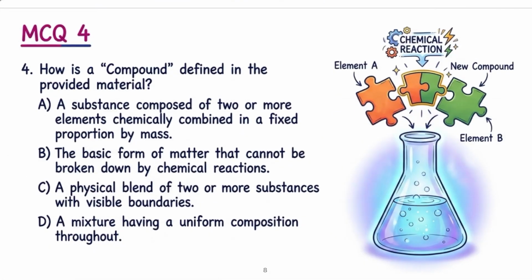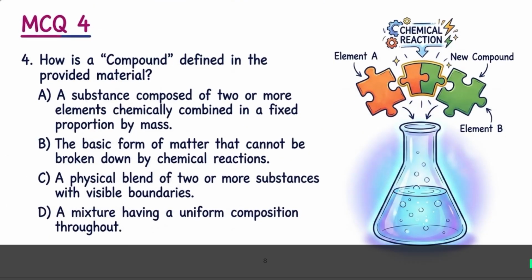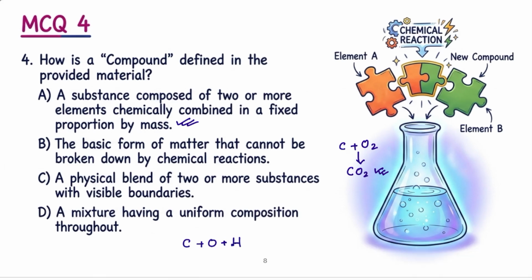Question number 4. How is a compound defined in the provided material? A substance composed of two or more elements chemically combined in a fixed proportion by mass is known as a compound. For example, when carbon and oxygen combine in a fixed proportion, we get carbon dioxide gas. So carbon dioxide is a compound, right? When carbon, oxygen and hydrogen combine in a fixed proportion by mass, you get a compound known as glucose. Option A is the correct answer.